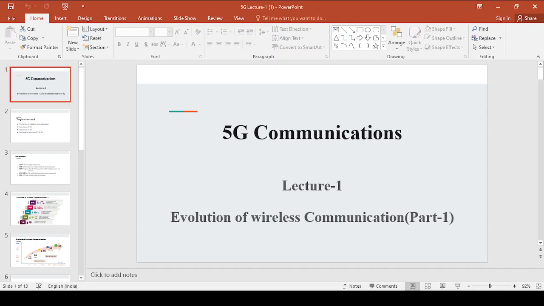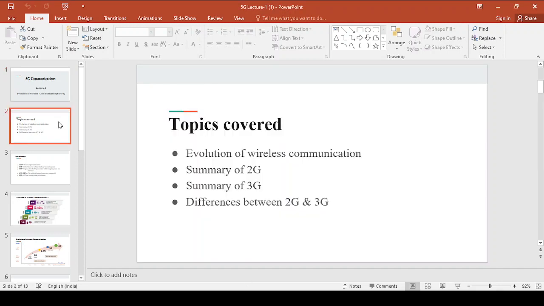In this lecture, we will see 4 different topics. First, we will see the evolution of wireless communication. That means we will see in which years 1G was started, in which years 2G was started, and so on. After that we will see the basics of the second generation communication system, and then the basics of the third generation communication system. That means what capacity it supports, what bandwidth it has, and what access techniques it contains. At last we will see the differences between the second generation and third generation systems.